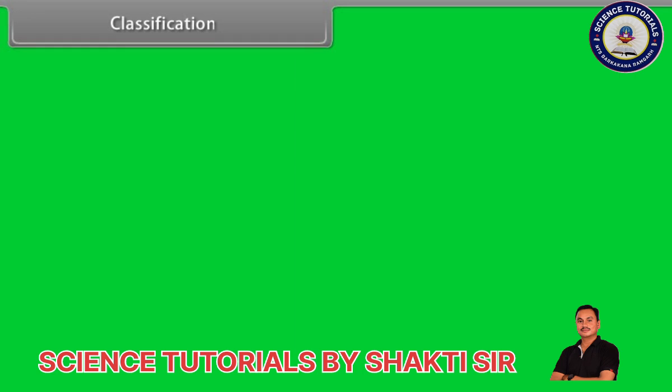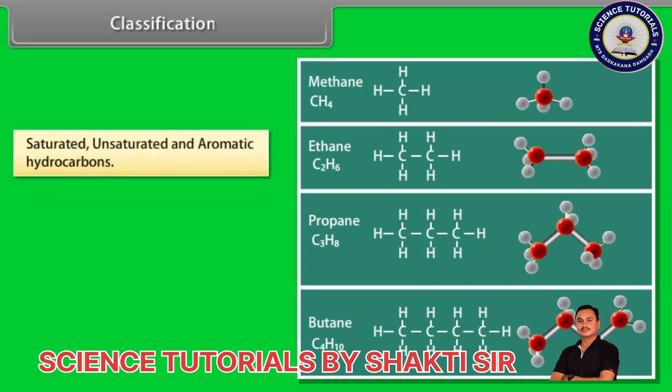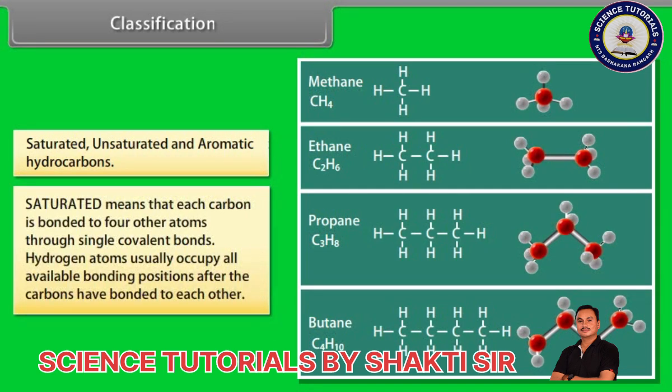Classification. Depending upon the types of carbon-carbon bonds present, hydrocarbons can be classified into three main categories: saturated, unsaturated, and aromatic hydrocarbons. Saturated means that each carbon is bonded to four other atoms through single covalent bonds.